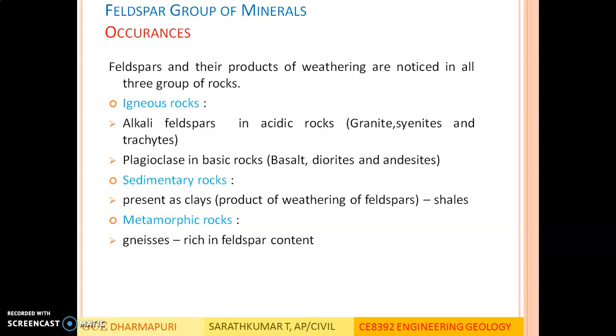Occurrences. Feldspars and their products of weathering are noticed in all three groups of rocks. In igneous rocks, alkali feldspars occur in acidic rocks like granites, syenites and trachytes. Plagioclase feldspar occurs in basic rocks like basalt, dolerites and andesites. In sedimentary rocks, it is present as secondary product clay, which is a product of weathering of feldspars. Example, shale rock. In shale sedimentary rocks, we have feldspar group of minerals occurring as clays. In metamorphic rocks like gneiss, feldspar group of minerals occurs.